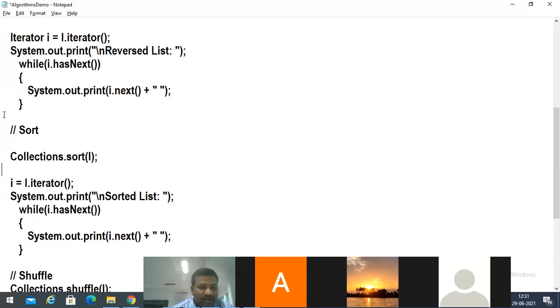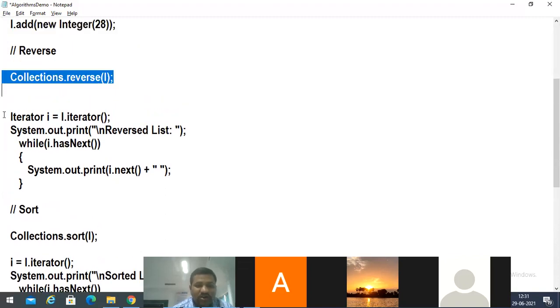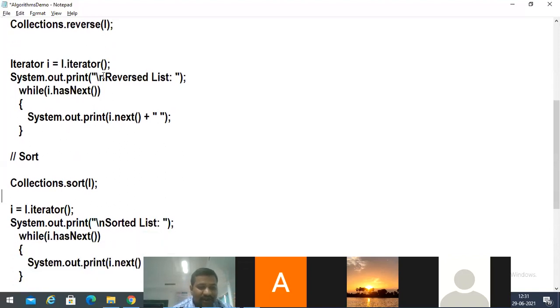Again, one thing is that when I do Collections.reverse of L, in L itself the elements are going to be reversed. Collections.reverse doesn't generate a new reversed ordered list. What it does is, in this particular list itself, it puts the elements in reverse order. So again, I'm renaming this I with respect to this iterator. Why I'm doing this is because L was modified.